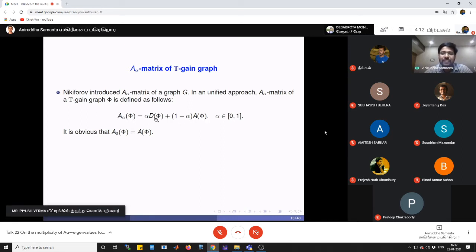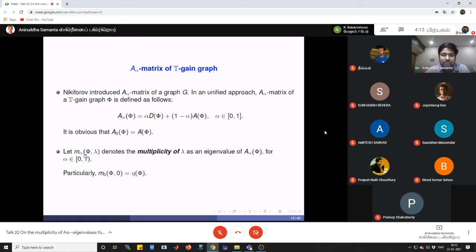Okay. So this is the degree matrix of a T-gain graph phi. By the way, this is nothing but the degree matrix of its underlying undirected graph. So if we plug in alpha equal to 0, similarly we get the adjacency matrix of the T-gain graph phi. Now this denotes the multiplicity of an eigenvalue lambda of the matrix A alpha of phi. Particularly, when we take alpha equal to 0 and at the same time lambda equal to 0, we get nothing but the nullity of A of phi, and this is the nullity of phi.